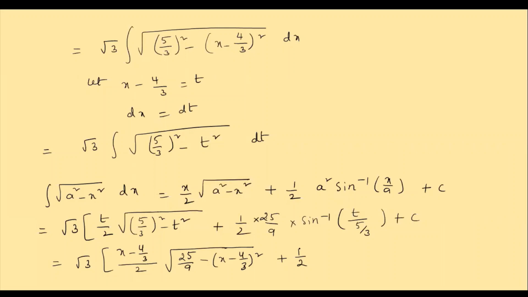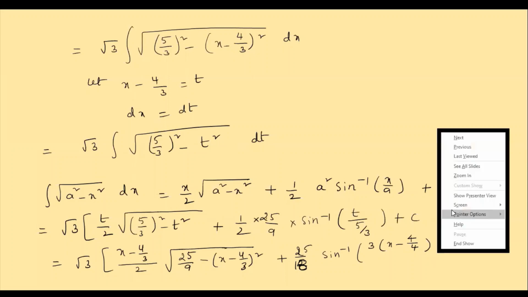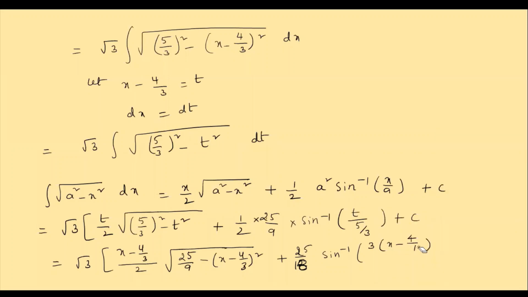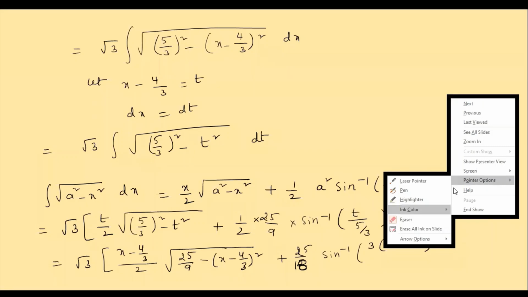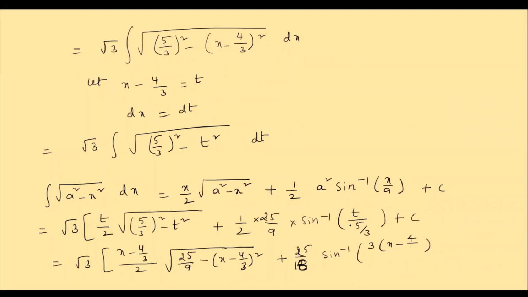It is 25 by 18 into sine inverse of, this 3 goes up, that is 3t. 3 into x minus, sorry, in place of t, I am replacing x minus 1 by 4. It is not 1 by 4, it should be x minus 4 by 3. Okay, plus c.